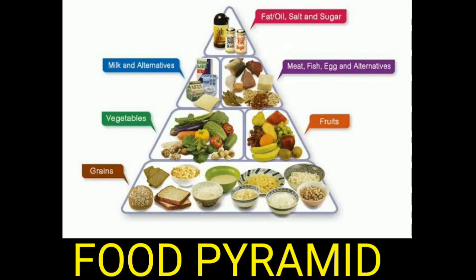This is the food pyramid which tells us which nutrients we must take in a large amount and which we must take in a little less quantity. So you can see in the pyramid the food items given on the downside must be taken in large amount and the ones given on the top must be taken in less quantity.